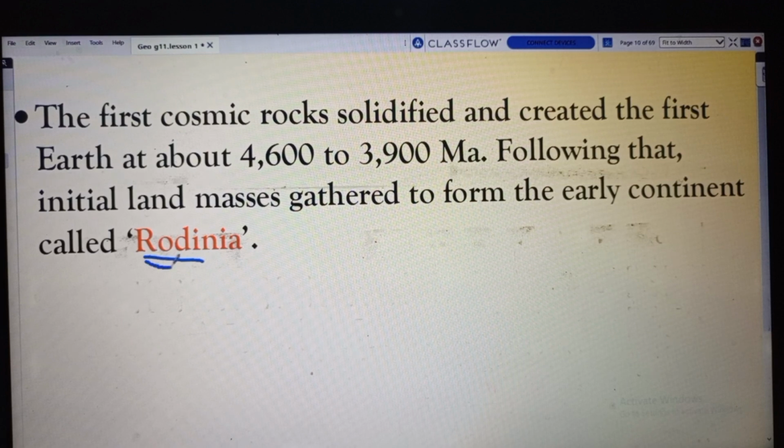Rodinia was formed after the collision of space objects, and it was known as the first continent, or the early continent, formed on the planet Earth.